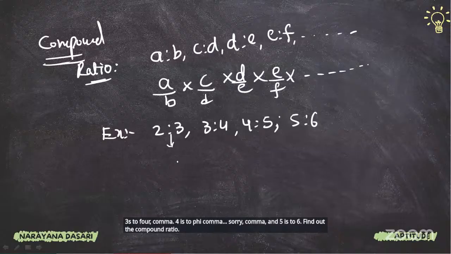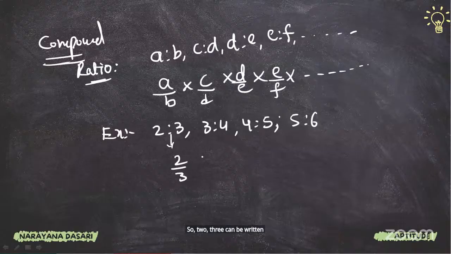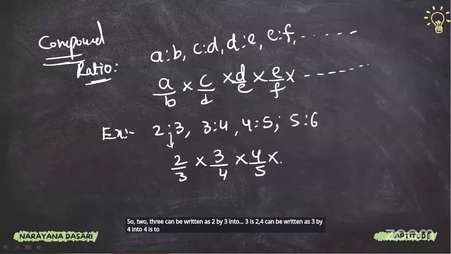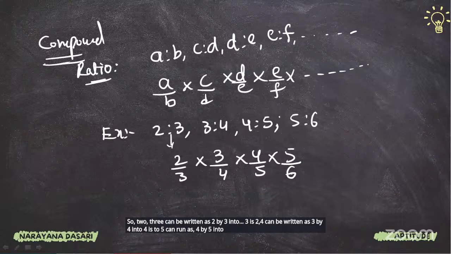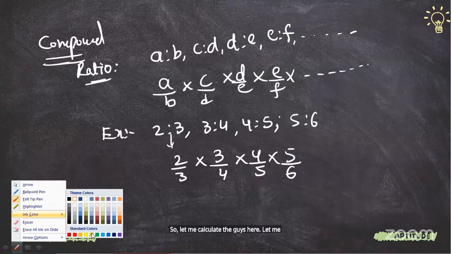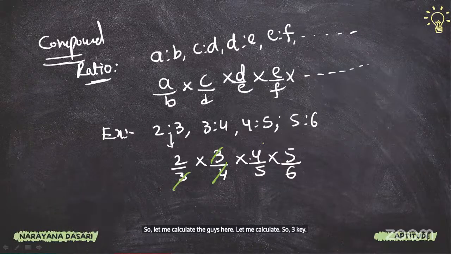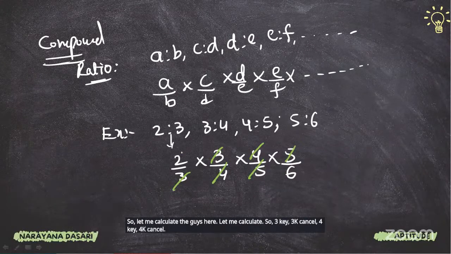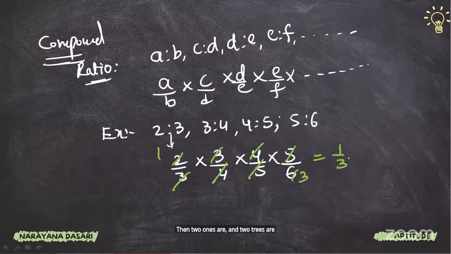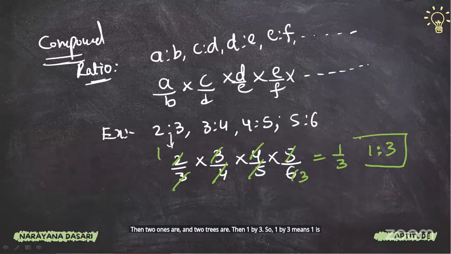So 2:3 can be written as 2/3, into 3:4 which is 3/4, into 4:5 which is 4/5, into 5/6. Let me calculate, guys. 3 cancels, 4 cancels, 5 cancels. Then the 2 ones are 2 and the 2 threes are 6. Then 1/3. So 1/3 means 1:3. Okay. So it is a compound ratio.